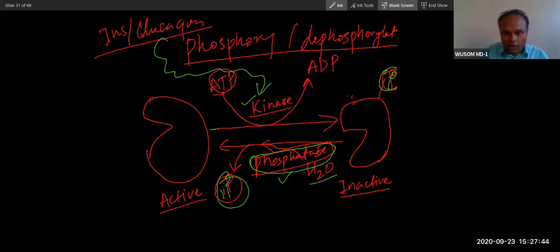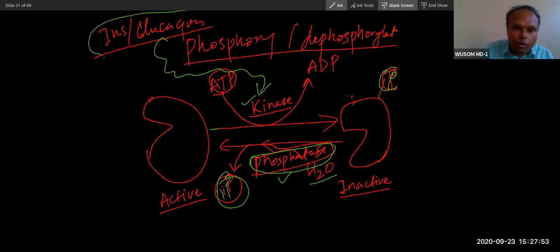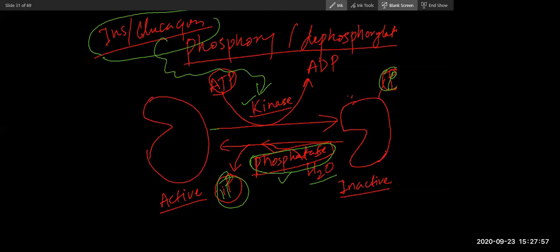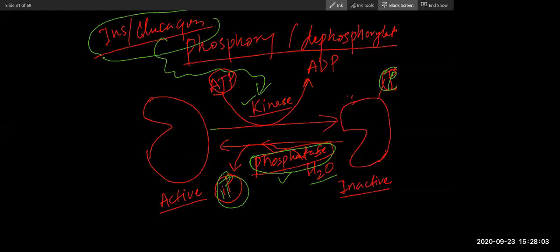Glucagon activates this enzyme through this mechanism and causes glycogenolysis. Glucagon regulates the pathway through this method, phosphorylation and dephosphorylation. I'm telling you the principle, and we will elaborate the pathway when we study pathway. Got that? Yes, thanks.